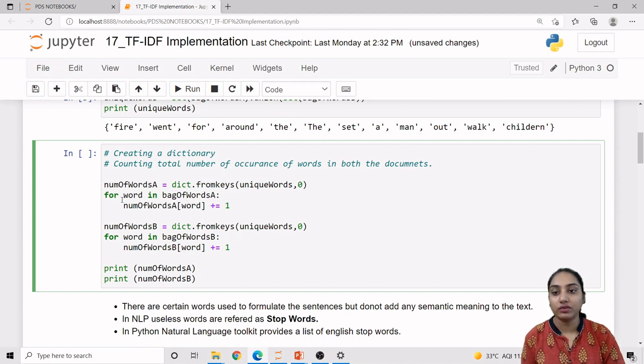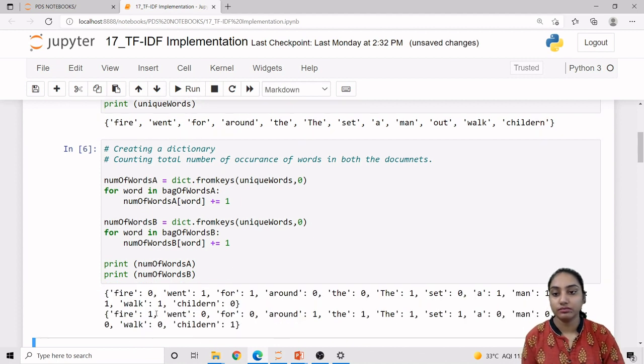So whatever words we have in our bag of word A will be converted into a dictionary of frequency counts, the number of words of A. In the same way, we use the same fundamental on document B, and those frequencies will be stored in the number of words of B. Now we are printing both of them. So this is the output.